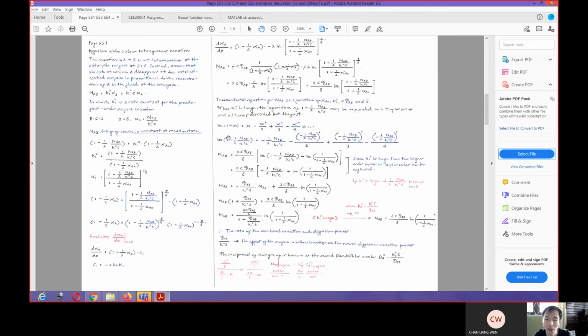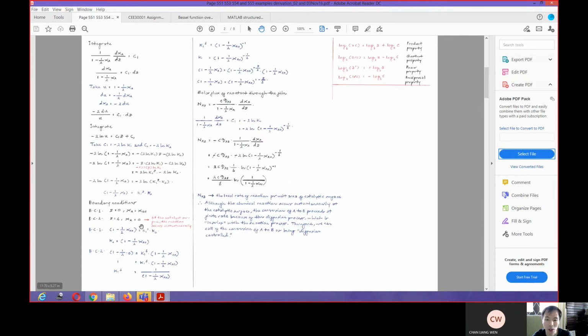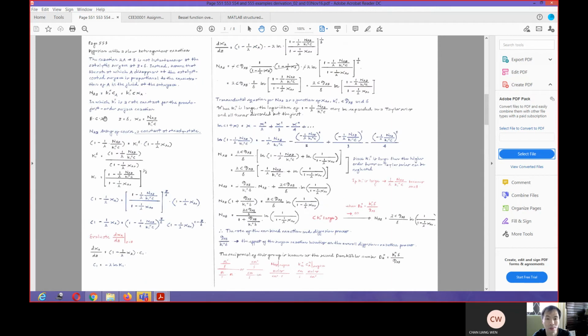Then the next example discussed here is the case where the reaction is not instantaneous. Here, the diffusion is occurring with a slow heterogeneous reaction. Again, we are playing with the boundary conditions. Instead of using BC2, we need to use another boundary condition. If we use that other boundary condition, then we will have a different expression for your x_A. And here are just simplifications of how I can simplify these equations.